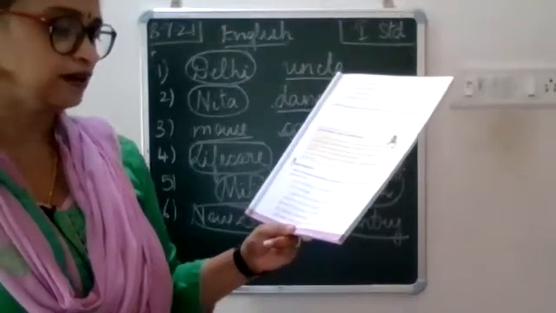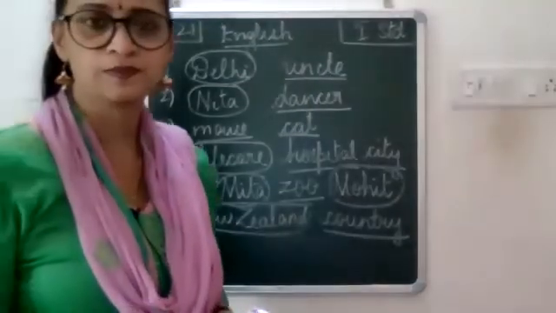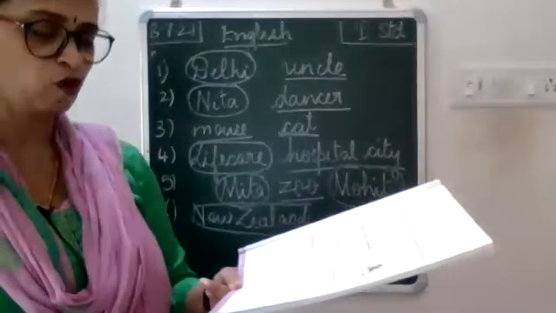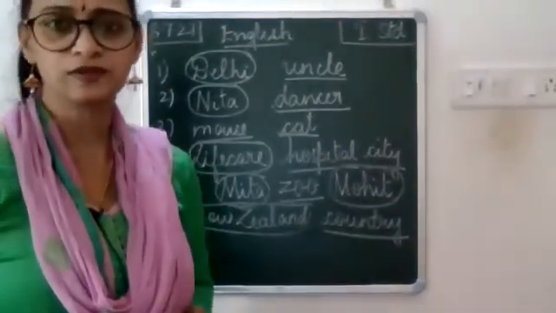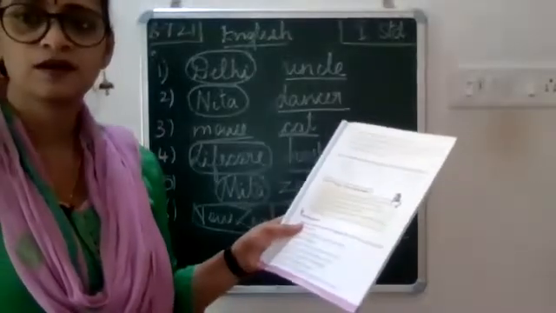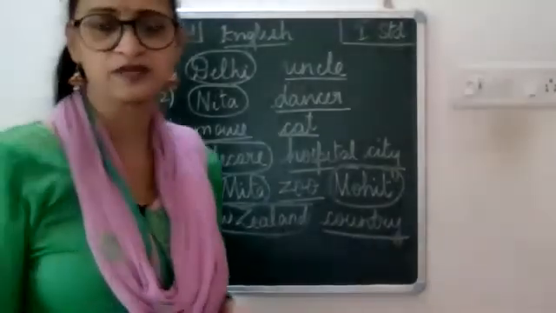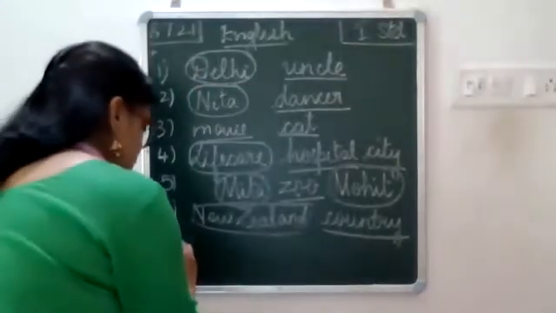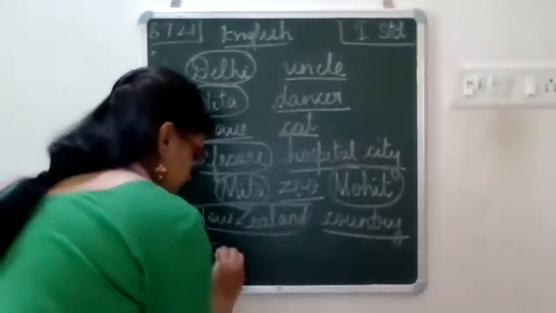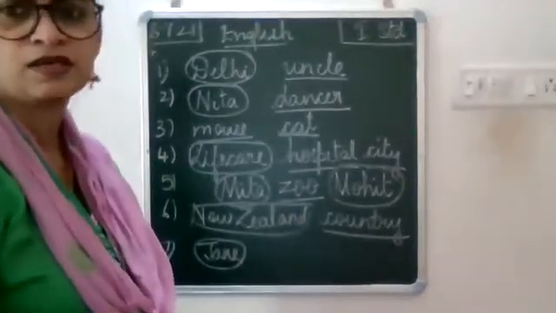Next one, seventh one. Jane bought a lovely shawl for her mother from the new shop. Now here you have four nouns. What are they? First one is Jane. Jane is a special name. That is, it's a proper noun. Which means you're going to circle Jane.